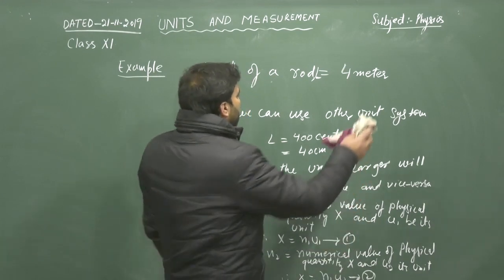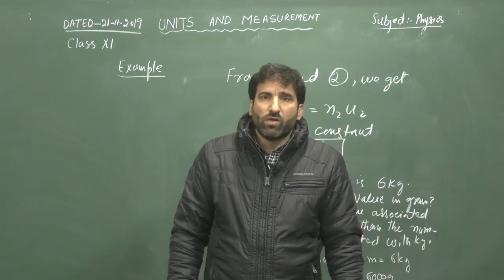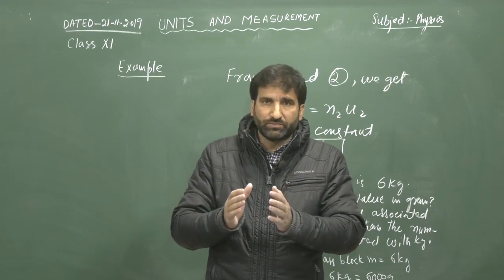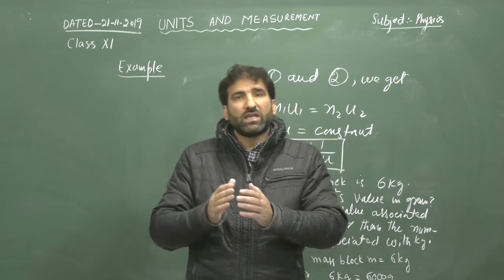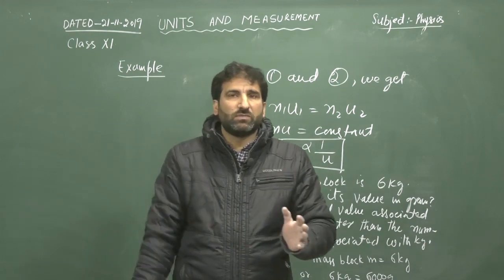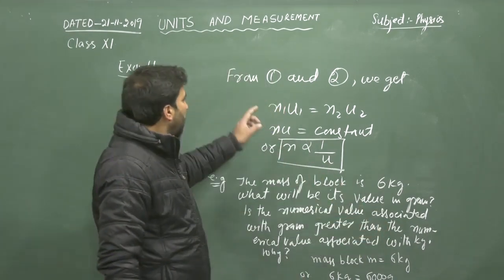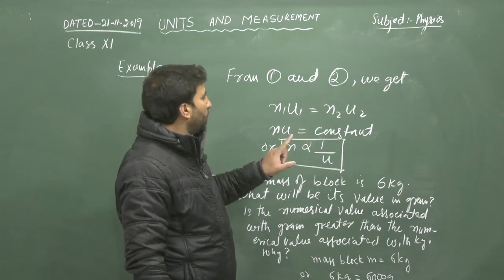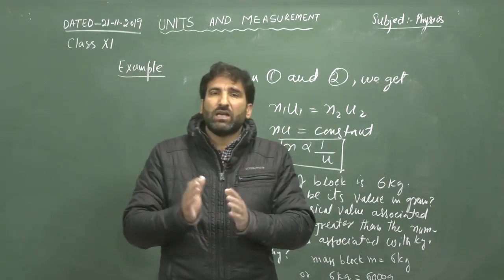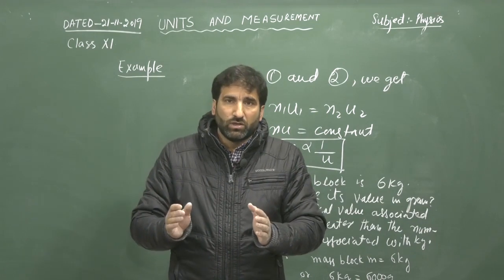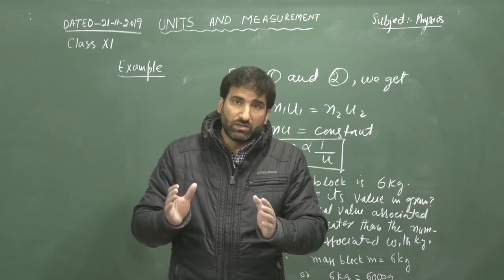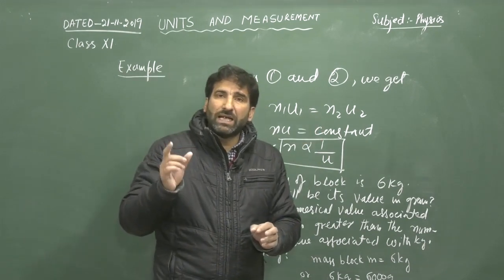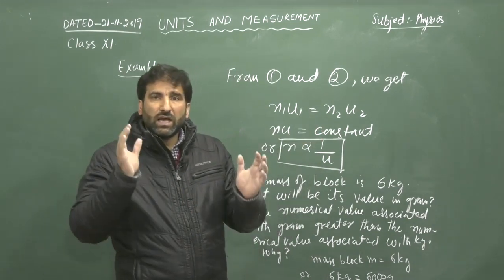So when we express a given physical quantity in two unit systems and compare them, we have n1 u1 is equal to n2 u2. Here n1 and u1 are the numerical value and unit in one system, and n2 and u2 are the numerical value and the unit in the other system.